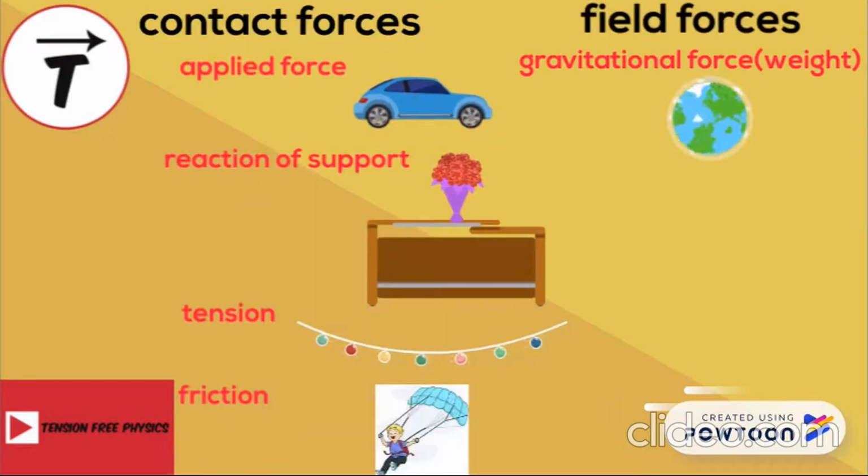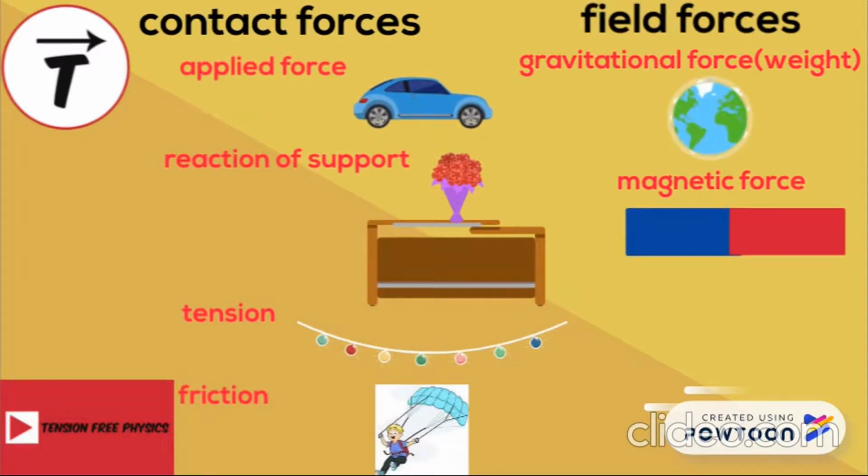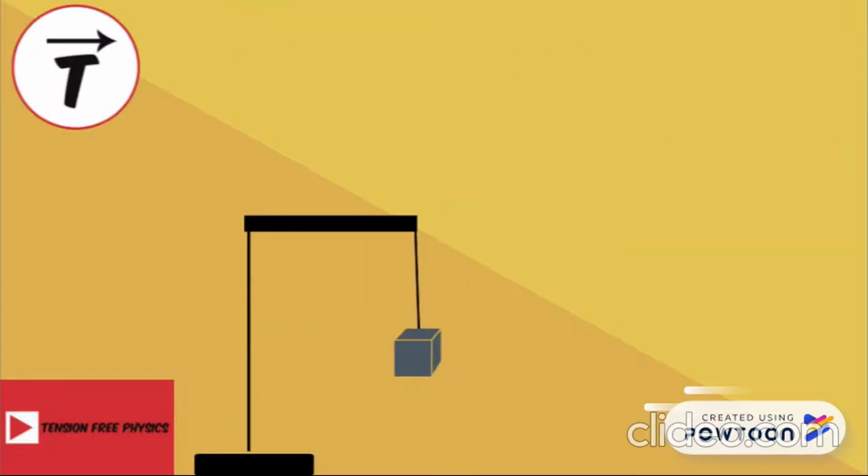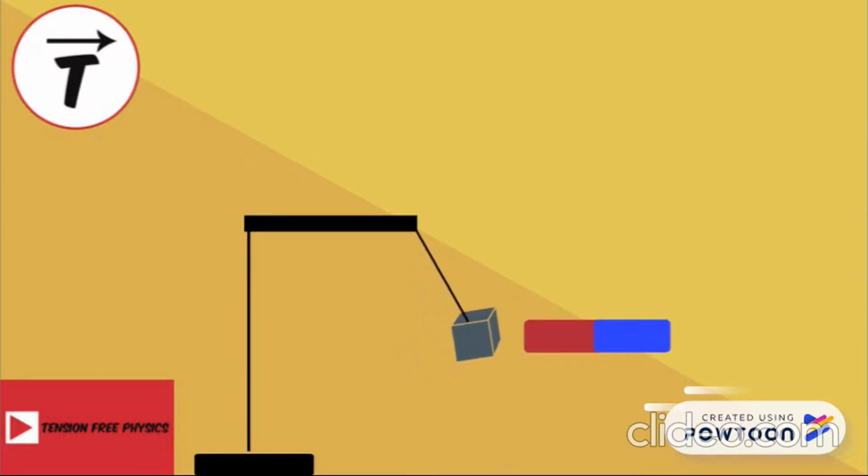Let's speak about the second field force, the magnetic force. The magnetic force exists between two magnets or a magnet and magnetic material. Consider an iron box that hangs from a rope. If we place a magnet close to it, the iron box will be attracted to the magnet due to a magnetic force that starts from the center of the box and is directed towards the magnet.